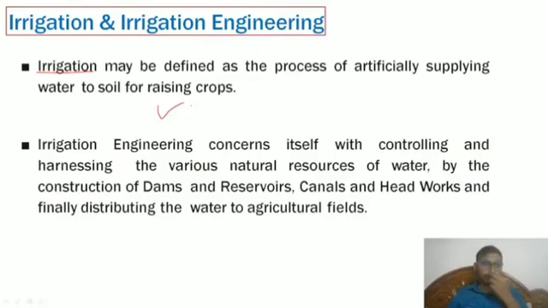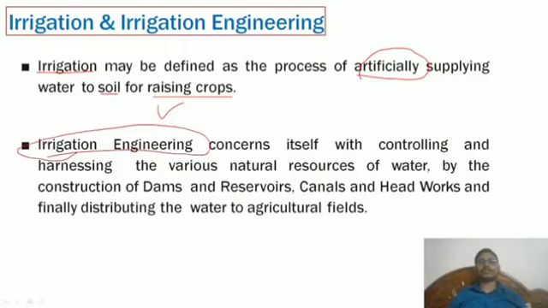So irrigation may be defined as a process of artificially supplying water to soil for raising crops. Irrigation engineering is a little different, we have to understand. Irrigation engineering concerns itself with controlling and harnessing the various natural resources of water by the construction of dams, reservoirs, canals, and headworks, and finally distributing the water to the agriculture field.